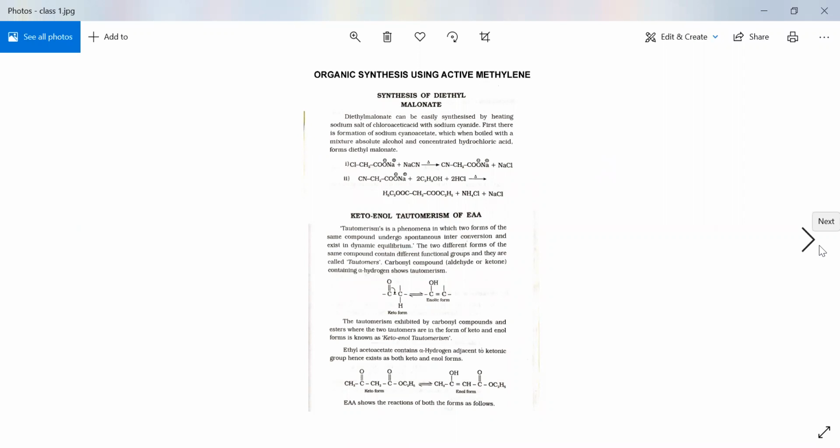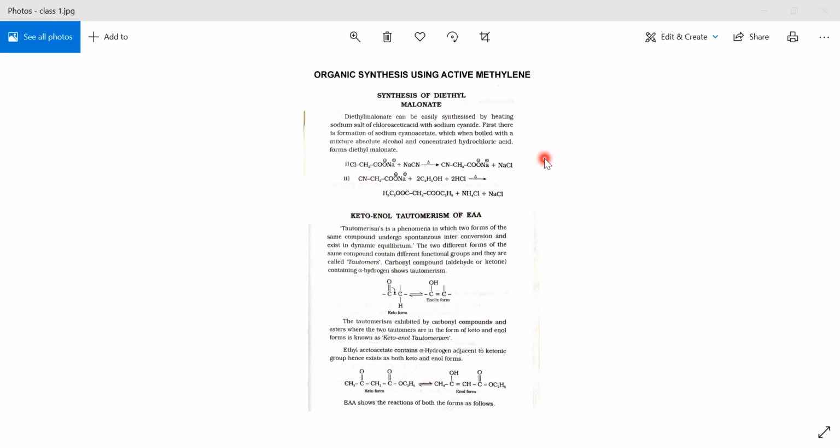Today, I'm going to continue the chapter Organic Synthesis using active methylene compounds. In the last two videos we have discussed the acidity of ethyl acetoacetate and the synthesis and mechanism of ethyl acetoacetate. Now, today in this video, I'm going to explain the synthesis of diethyl malonate.